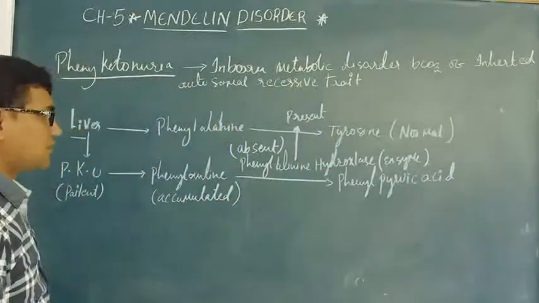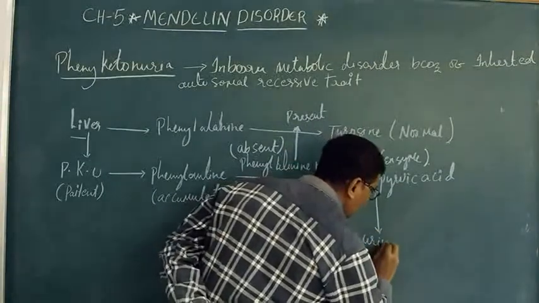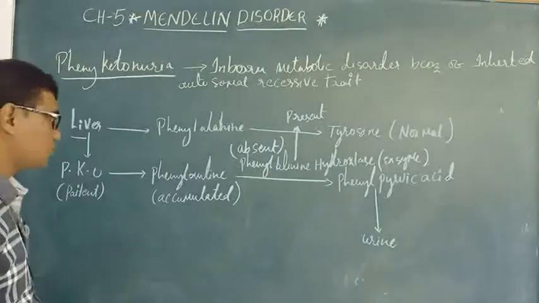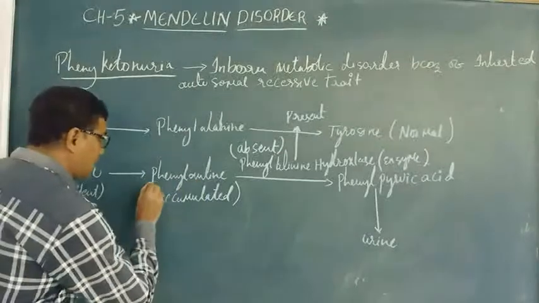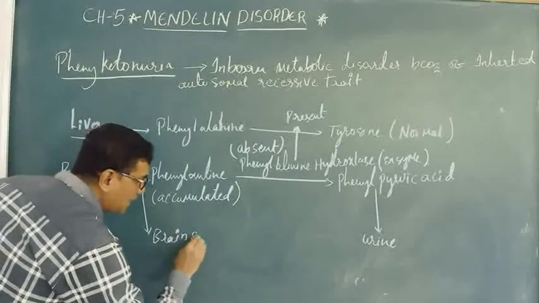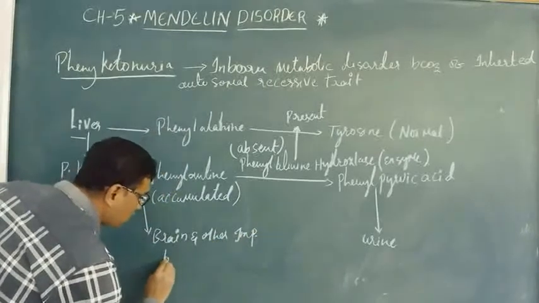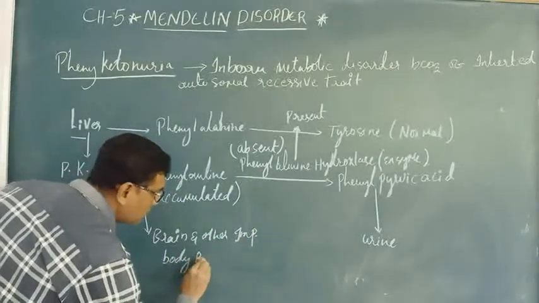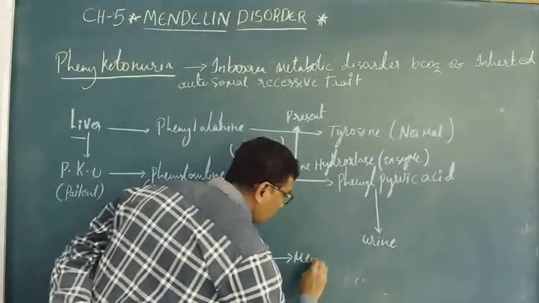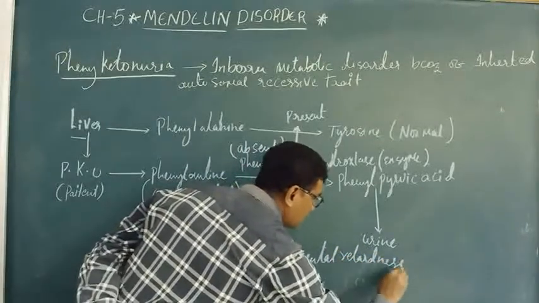This phenylalanine is passed out to urine, that is keto bodies are transferred to urine, and this phenylalanine generally accumulates in brain and other important body parts and leads to mental retardedness.